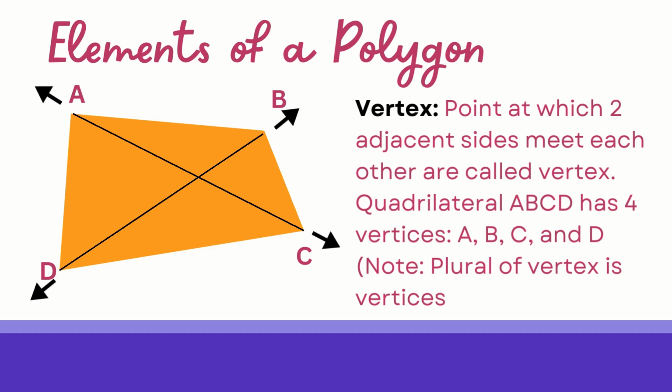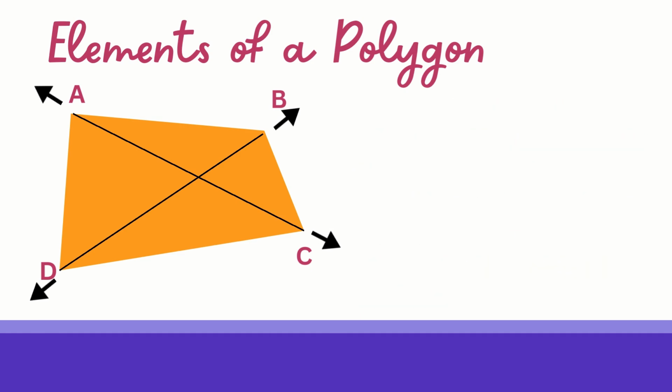So it's easy, right? Let's go to the next one. The next element is vertex. Now, what is a vertex? The point at which two adjacent sides meet each other is called a vertex. So in this given quadrilateral, there are four vertices: A, B, C and D. See here AB and BC meet at B, BC and CD meet at C, and so on.